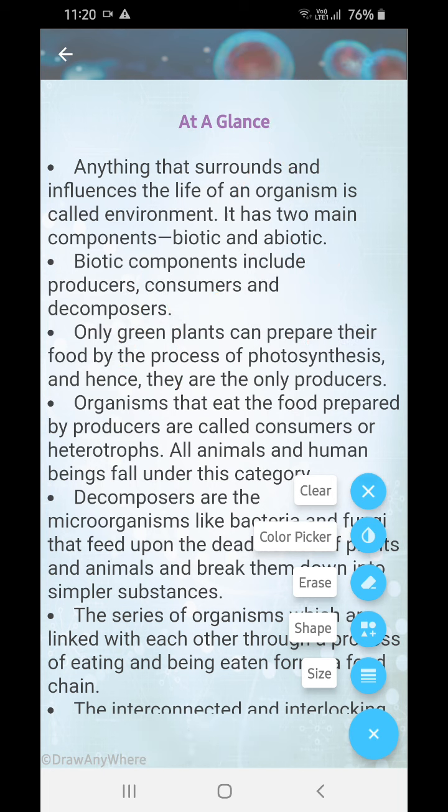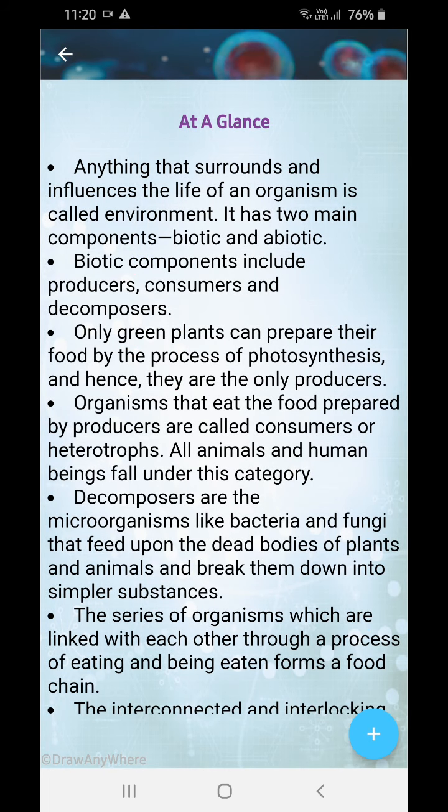I hope you understand. Only green plants can prepare food by the process of photosynthesis, hence they are the only producers. Why? Because green plants have chlorophyll. Non-green plants cannot produce food, and so they are not called producers, they are called consumers.